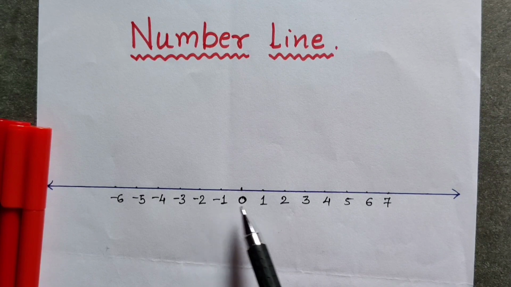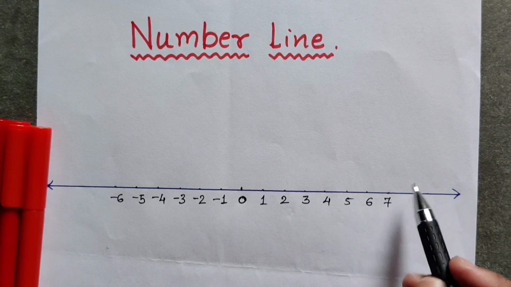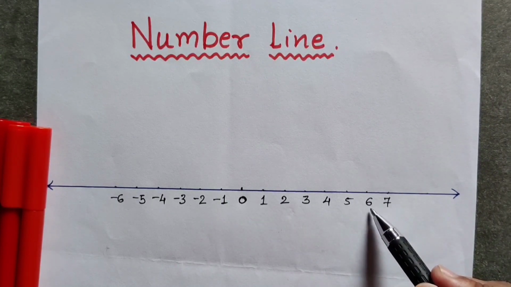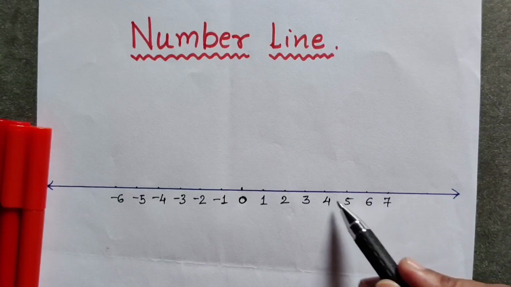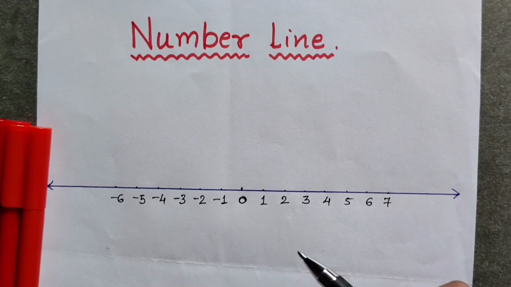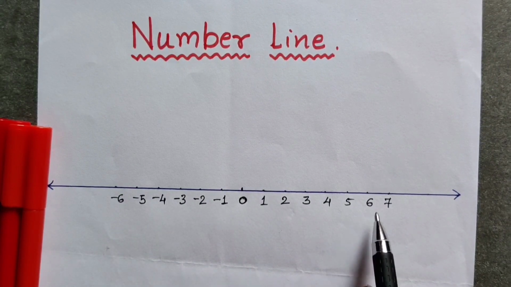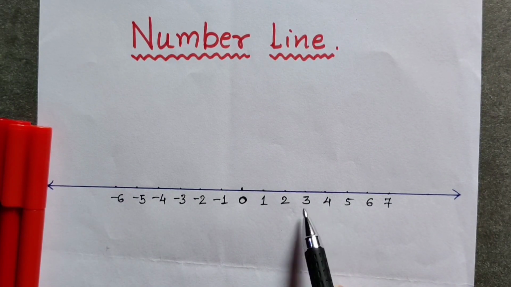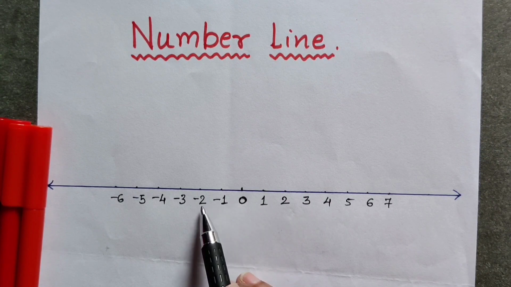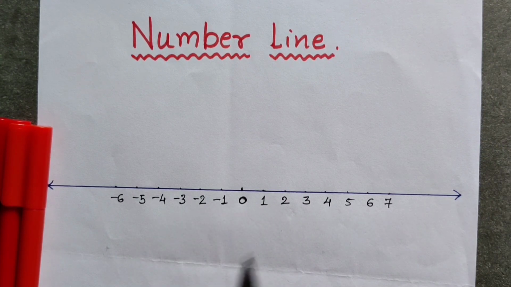As we go on the right hand side, the numbers are increasing. That means 7 is greater than 6, 5, 4, 3, 2, 1, 0, and greater than minus 1, minus 2. As we go on the left hand side, numbers become smaller and smaller.